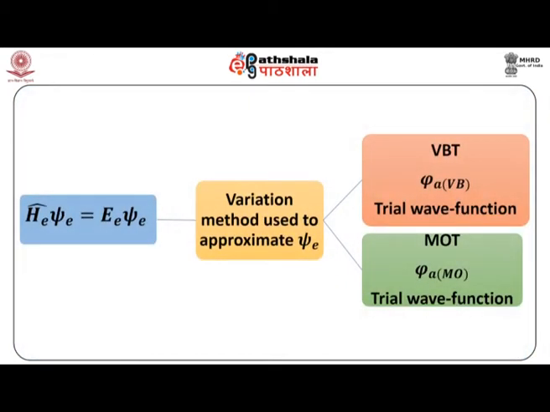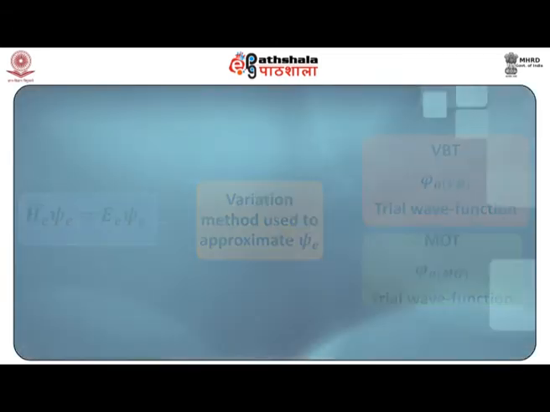One, as you will see in the subsequent modules, is known as the molecular orbital approach. Secondly, there is another approach called the valence bond approach. That will also construct this electronic wave function in an approximate way.